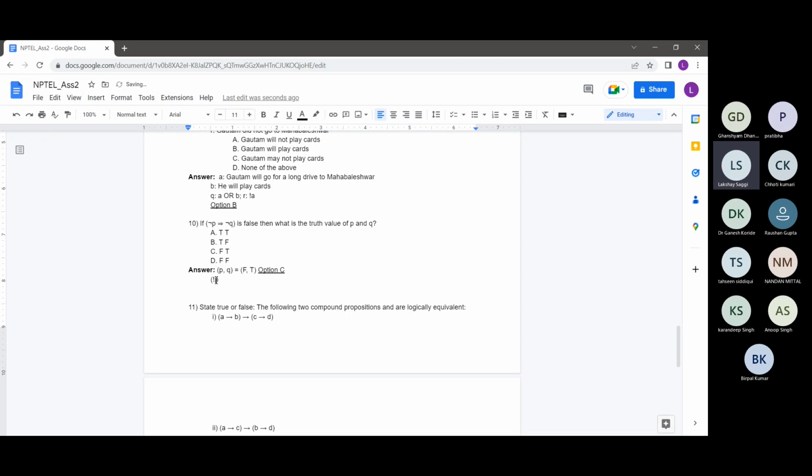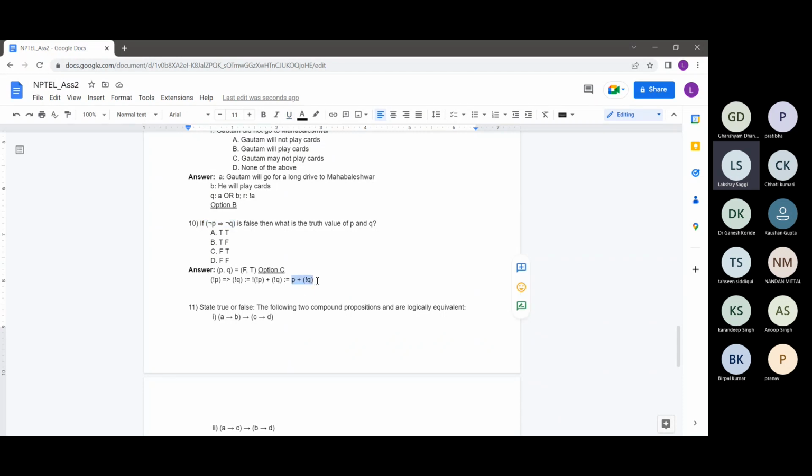This is not P implies not Q. Removing the implication operator, this is equal to not of P, or Q. So the expression will be not of P or Q or not of Q. So this is equivalent to saying that not of P reduces to P or not Q. Now we are able to see more specifically what this expression actually simplifies to.